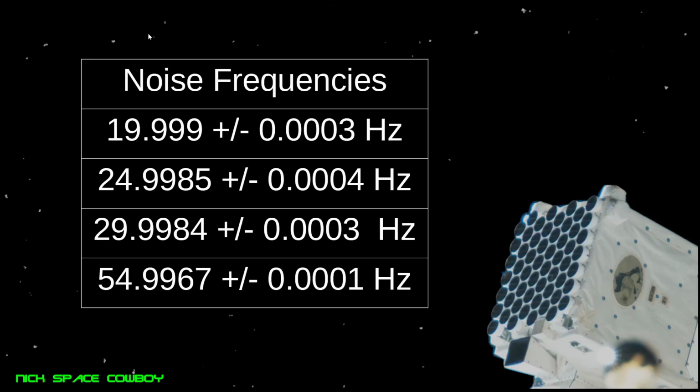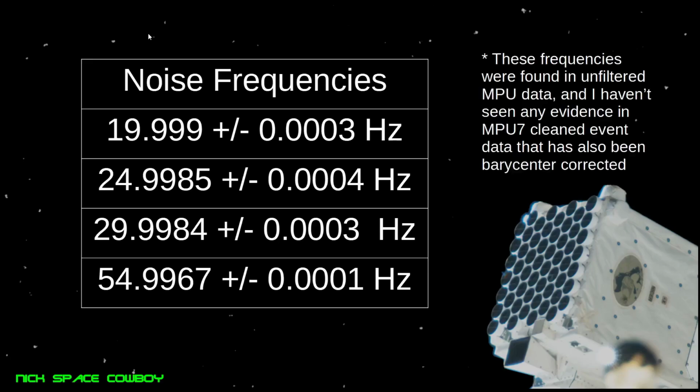That all said, this is where I am finding noise frequencies in the unfiltered MPU data. Let me remind you that this is across MPUs 0 through 6 in the unfiltered data, and I have not found any evidence of any of these signals in MPU7 cleaned event data that has also been barycenter corrected.